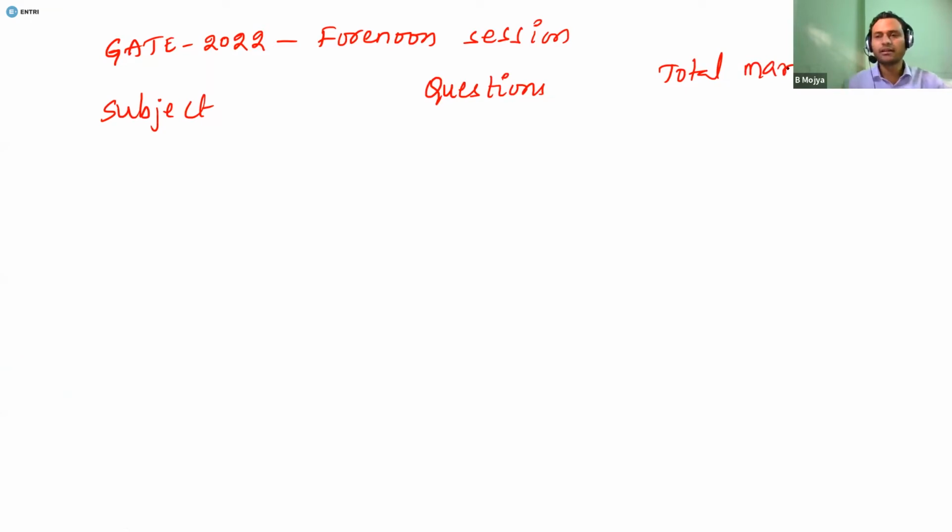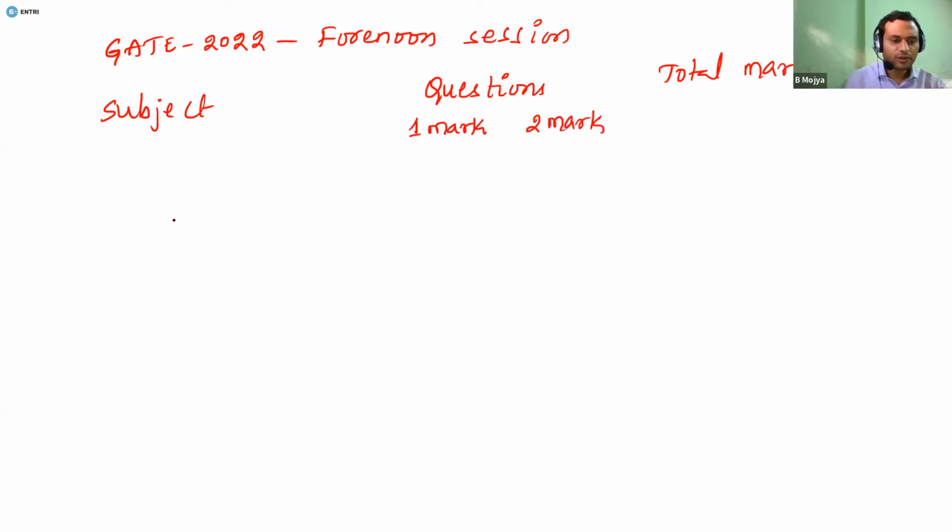If you look at the toughness of the question paper given in the morning session, it was moderate to tough. It was not an easy question paper, and more numericals were given, so it is a calculation-based question paper. In the questions, I will give 1 mark questions separately and 2 mark questions separately.